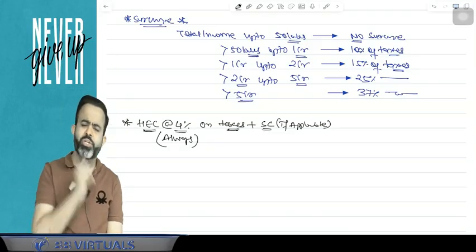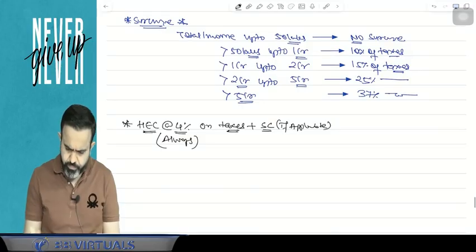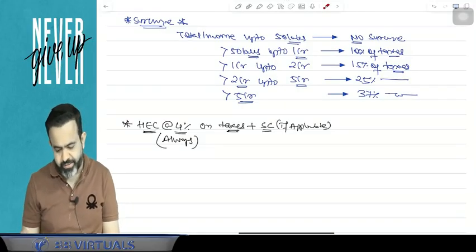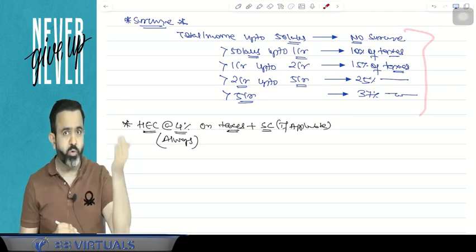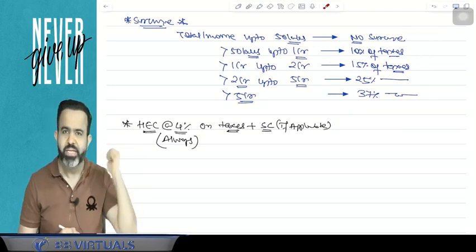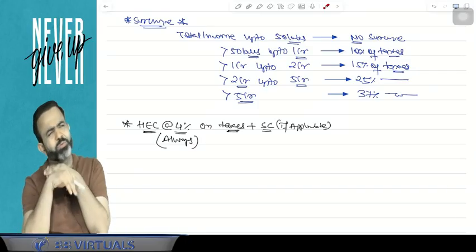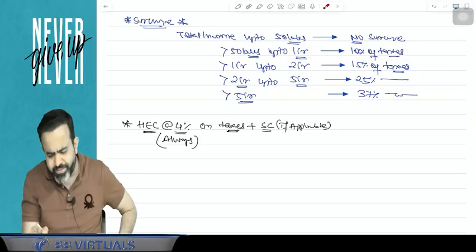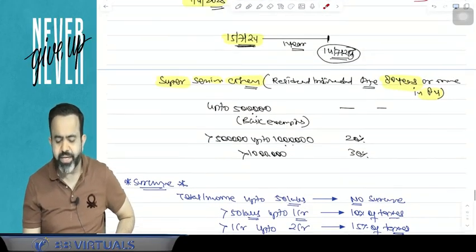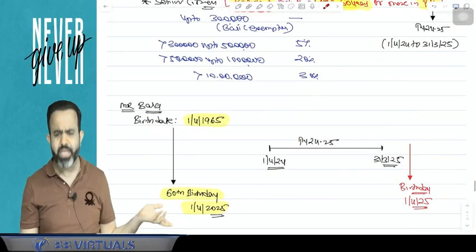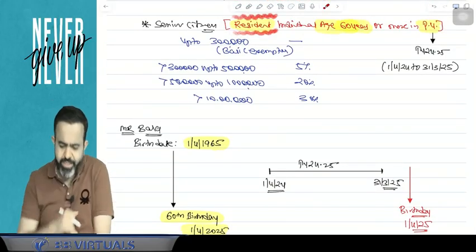Now there may be one question in your mind: sir, why did Nirmala Sitharaman ji introduce this surcharge? Because Nirmala Sitharaman ji wants more taxes from the person who earns more income. Now there may be one question in your mind: sir, instead of this surcharge, there may be a possibility that they can increase the slab rate directly. They must increase the slab rate. Okay, they can increase the slab rate like this.